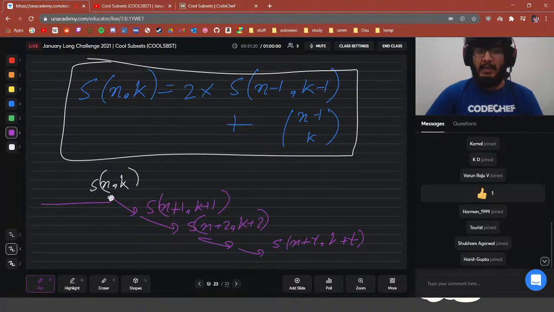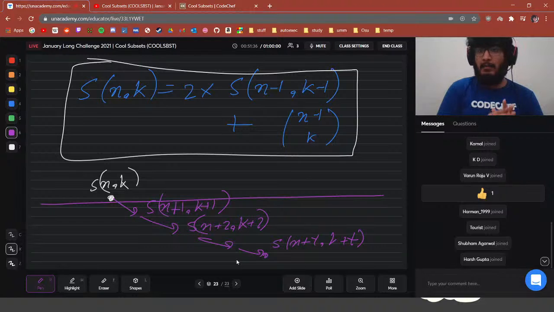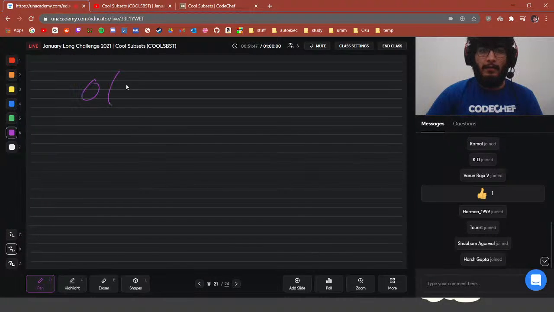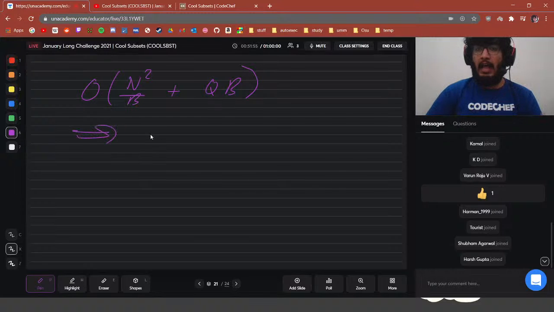So we have already pre-computed this nth row, and from that we can calculate the (n+t)th value within the block size. So the total time complexity here is O(n/b · n) + O(q·b), so O(n²/b + qb). If you try to find the optimal b value here, it would be around O(√n).